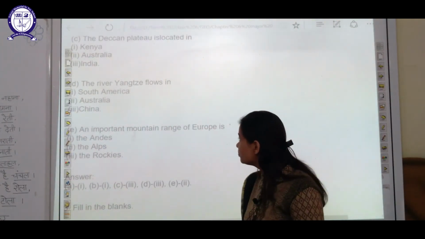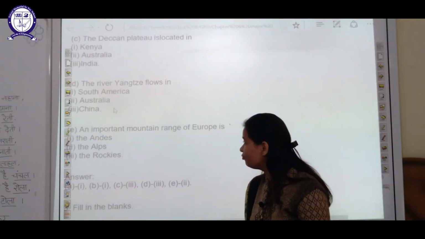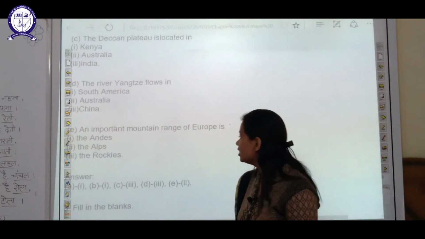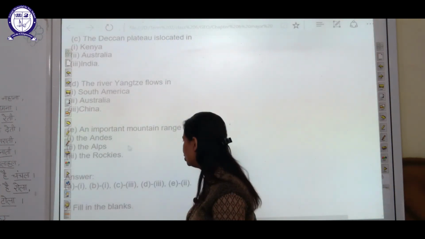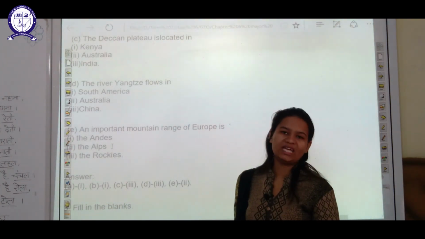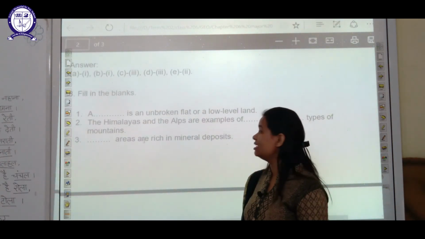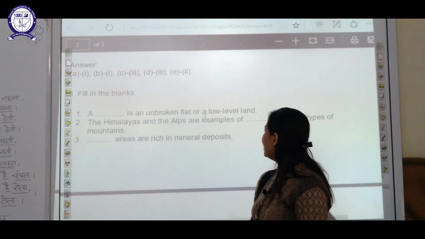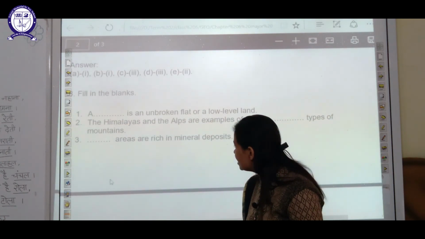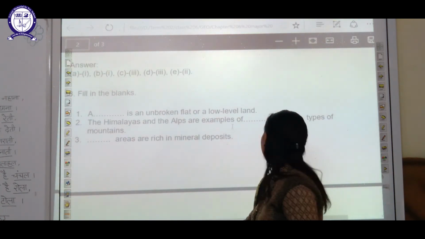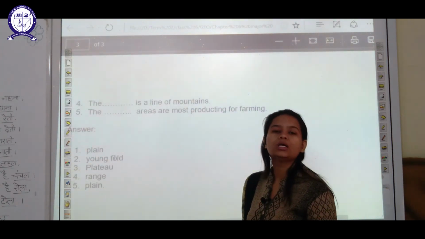The next is, the river Yangtze flows in which country? This already we discussed. It flows in China. The next is an important mountain range of Europe. This also I discussed with you, that is the Alps mountain range. The next is fill in the blanks, in which the first one is, a dash is an unbroken flat or low level land. What is that? Plain. The next is, the Himalayas and the Alps are examples of what type of mountains? Young fold mountains.